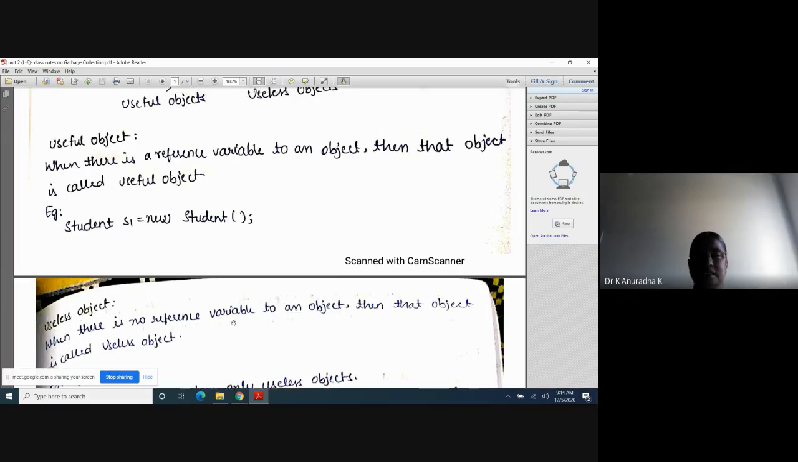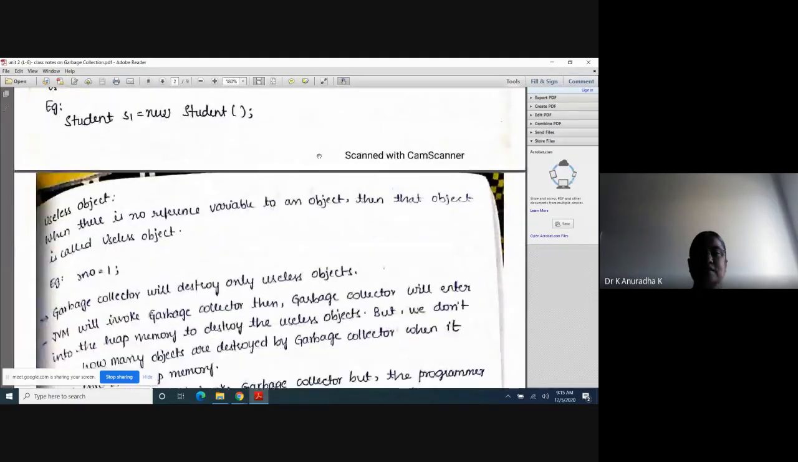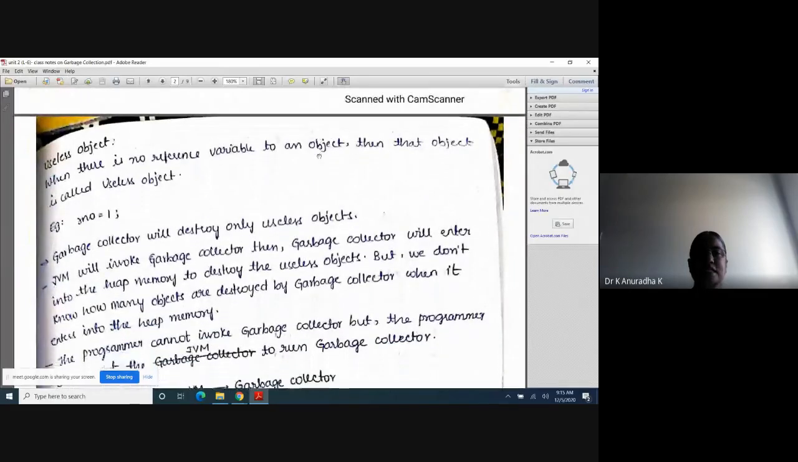And now in garbage collection, we will discuss useless objects only. The garbage collector will destroy only useless objects. It will not destroy useful objects. The role of the garbage collector is to destroy useless objects. That's why concentrate on useless objects in garbage collection. A useless object means there is no reference variable for that object.